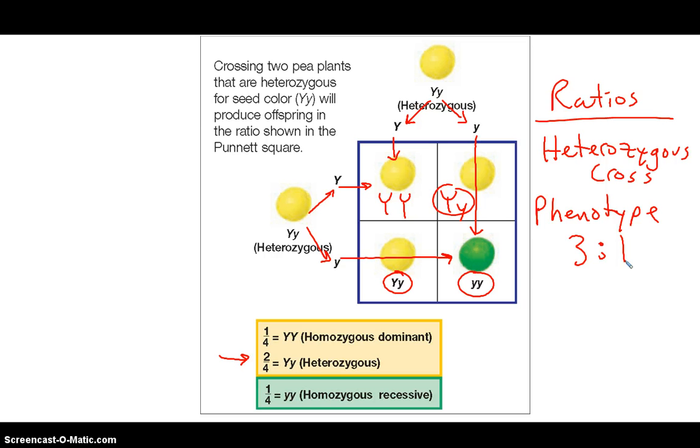That's what they're going to look like. Now the genotype is going to be, as we can see over here, 1 to 2 to 1. We'll have 1 that's homozygous dominant, 2 that are heterozygous, and 1 that's homozygous recessive. So we've got to remember these genotypes, 1 to 2 to 1, and phenotypes 3 to 1.